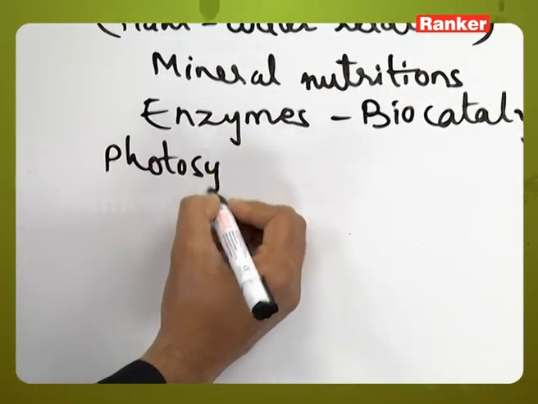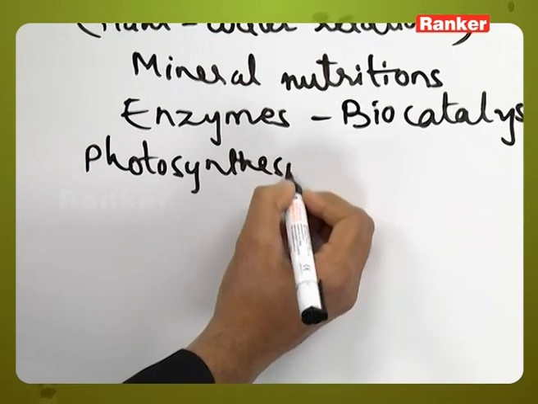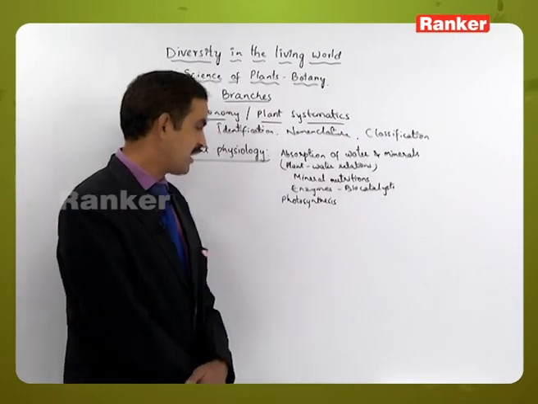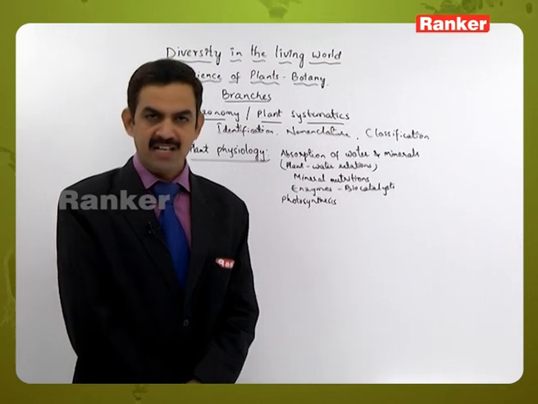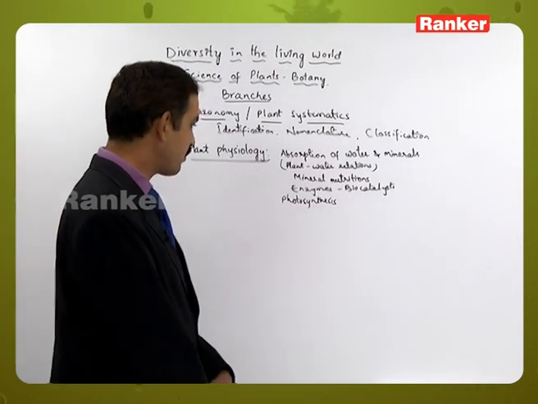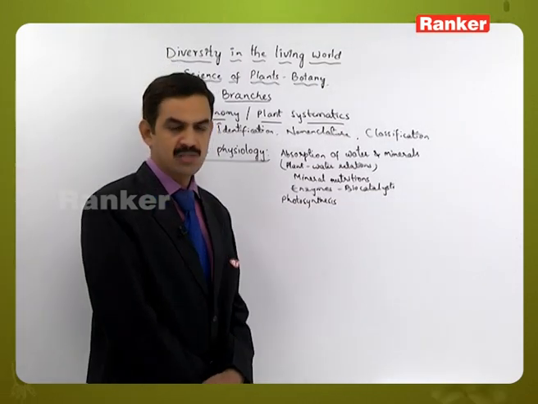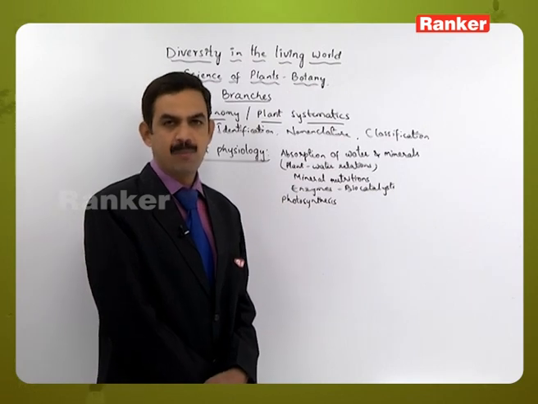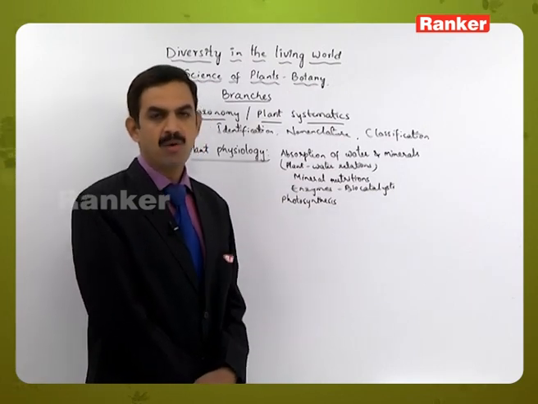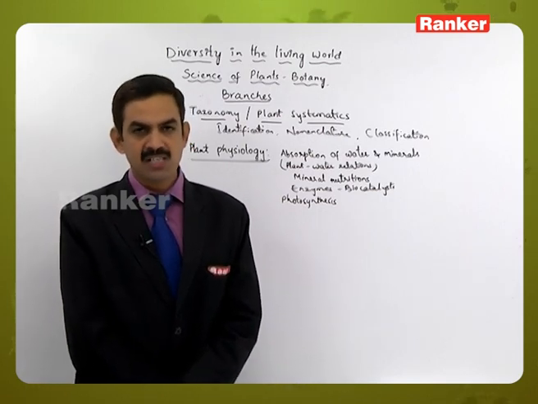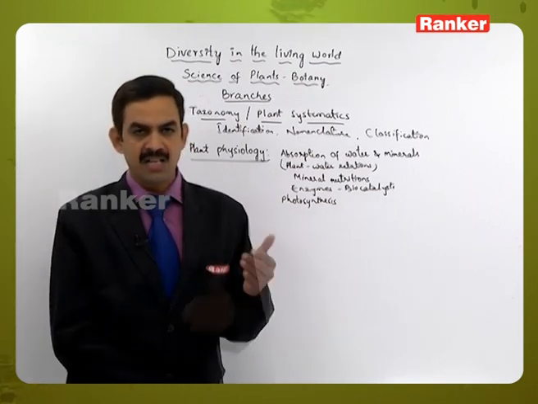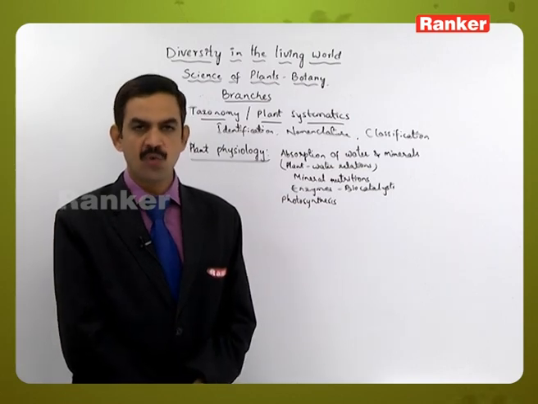And photosynthesis. Photosynthesis is a unique function performed by plants because they have a pigment called chlorophyll, which is responsible for photosynthesis. In this process they prepare their own food using substrates like carbon dioxide and water, deriving energy from sunlight and the chlorophyll molecule.